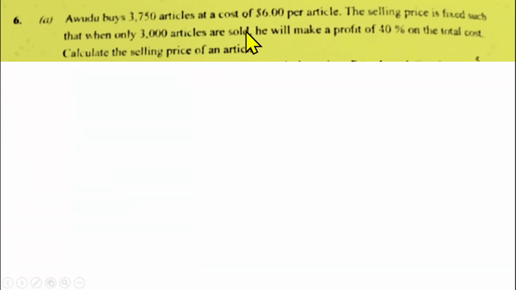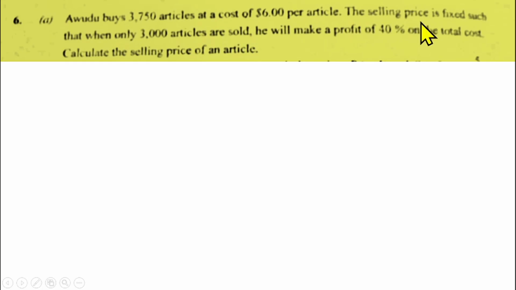Question number 6, which is the optional part. The first one starts from the arithmetic of finance. 6A: Awudu buys 3,650 articles at the cost of $6 per article.